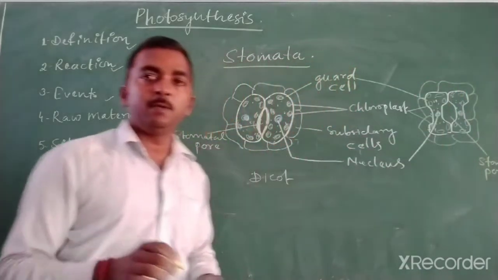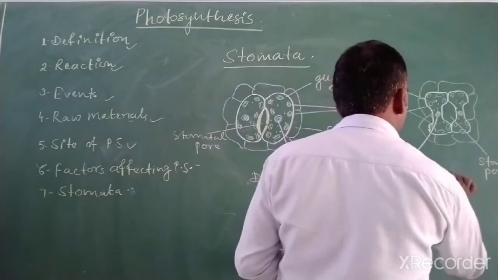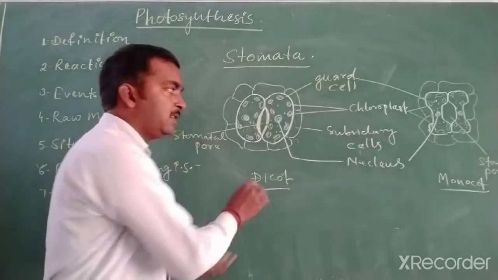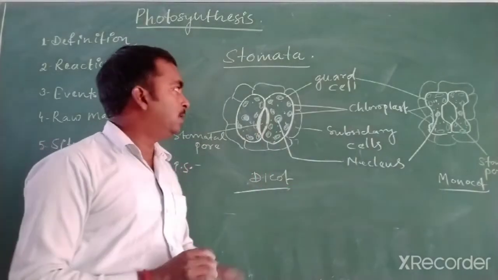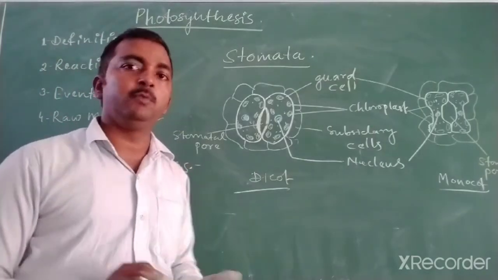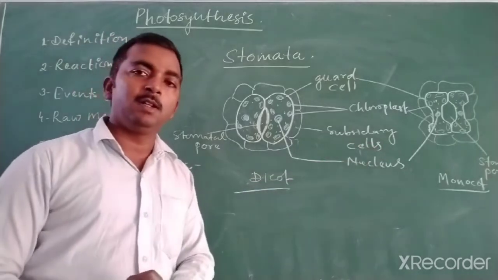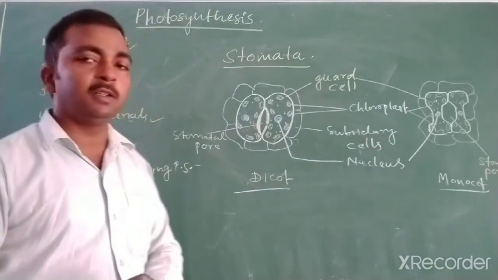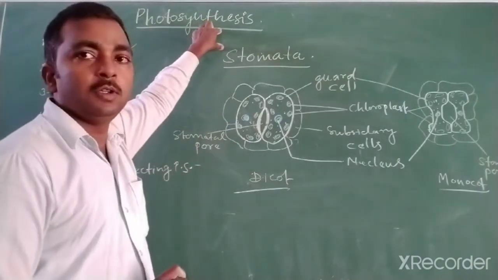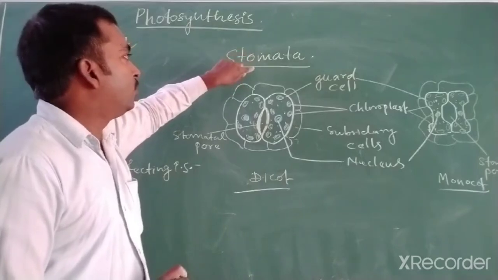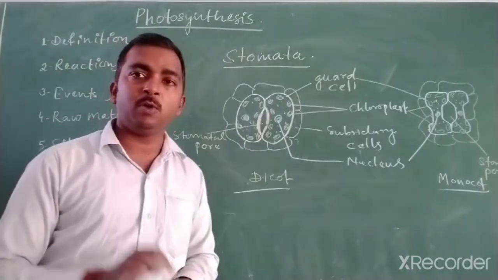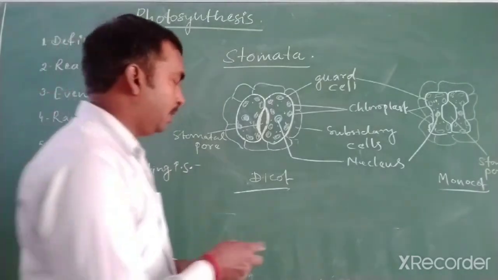So this is the basic difference between dicot and monocot plant. Monocot stomata, and this is the dicot stomata. So these are the structure of stomata. When the question asks for the structure of stomata, you will draw the same diagram in examination. But related to stomata, the question arises, the stomata relates with photosynthesis. So during photosynthesis, what is the role of stomata? So first role is